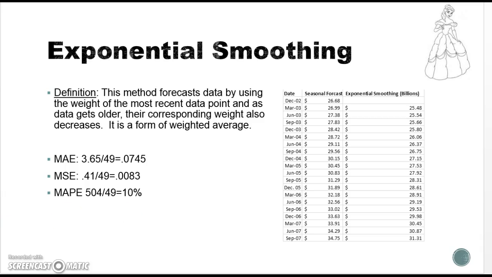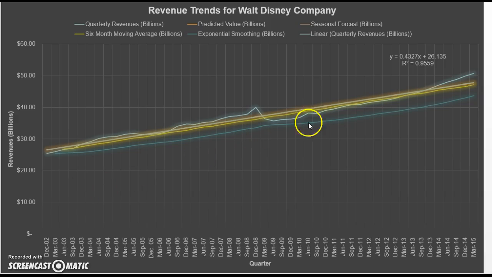I do have here in the next slide a nice visual. I think the first thing you may notice is that there's no seasonality in this graph. It's more linear, actually, except for this little point right here. So that's very interesting, and that may have caused some of our errors in the analysis. However, this is quite a good graph. Everything's kind of close together, which is always nice as well. So I'm going to start wrapping up here with my conclusion.